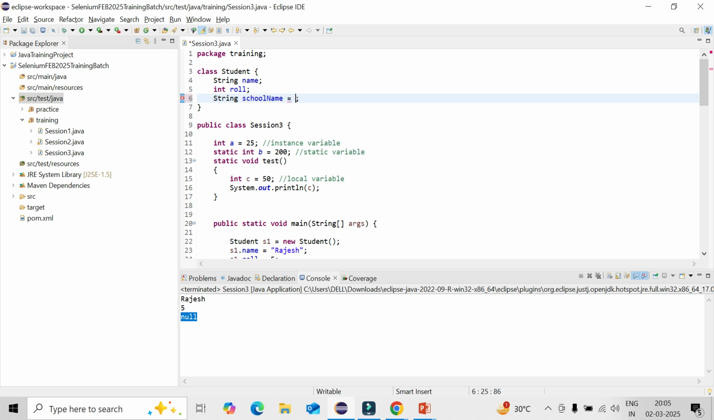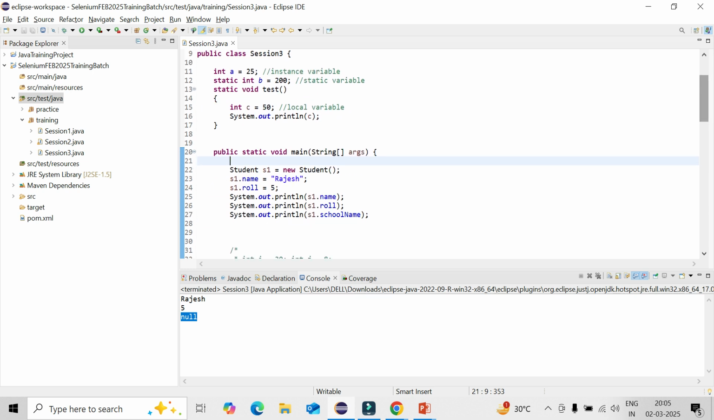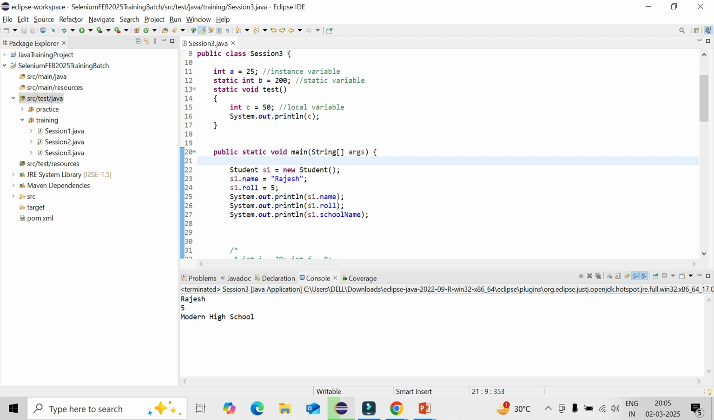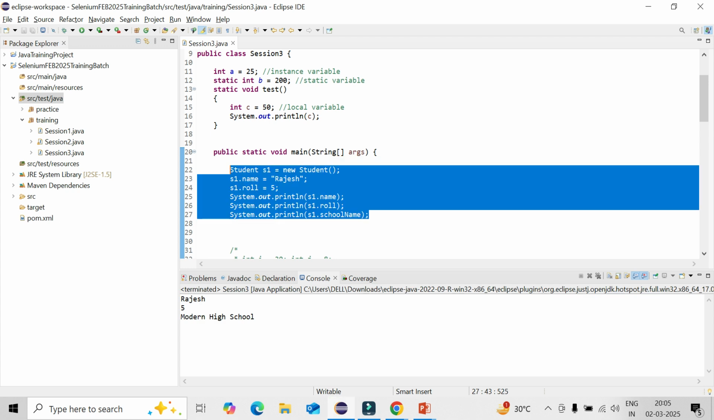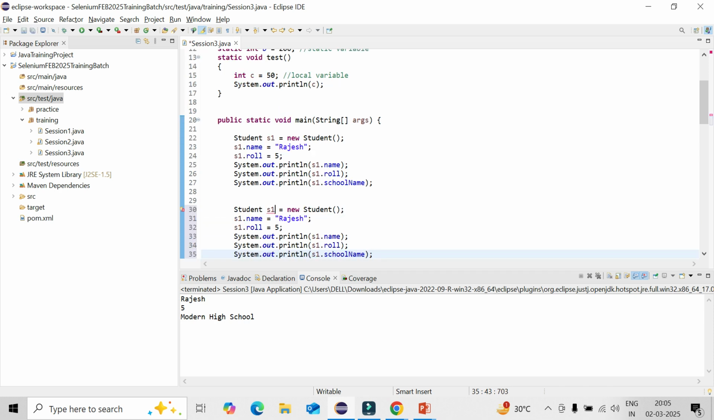So I can give some school name, like modern high school. This will be acting as a global variable, so that you need not define it again and again. Let's see, you can execute it. You could see it's coming. Now I will do it the other way. I will be creating one more object. That is the beauty of the class. I can create multiple objects.